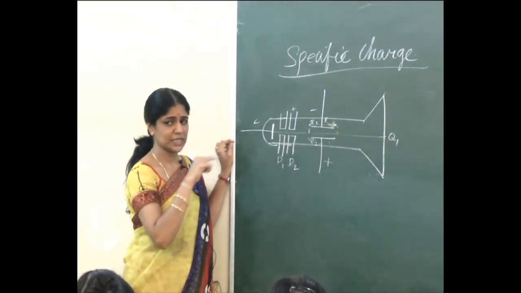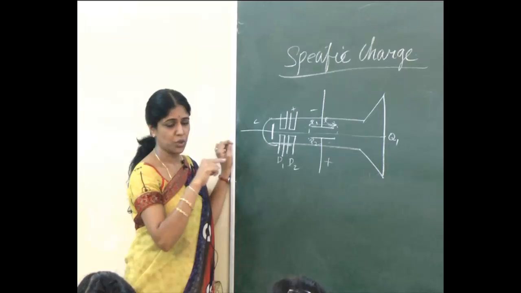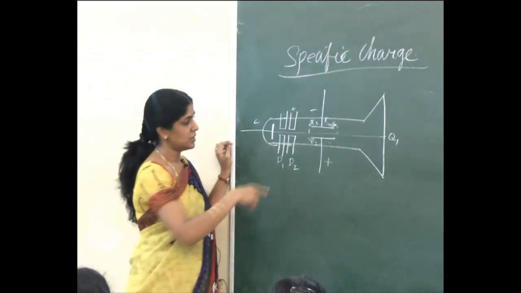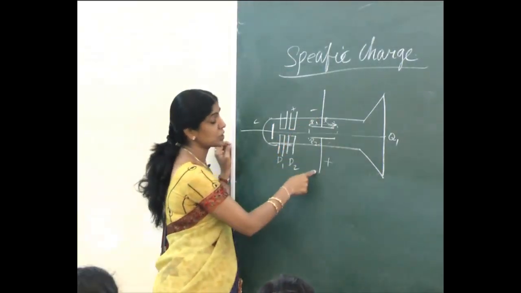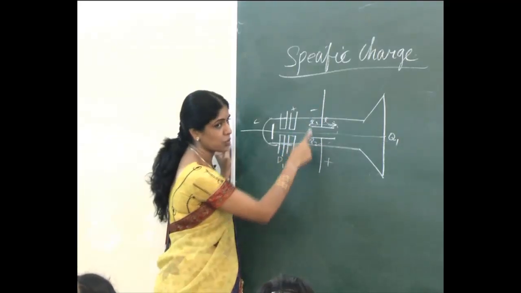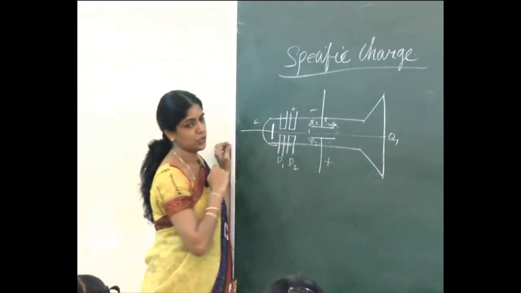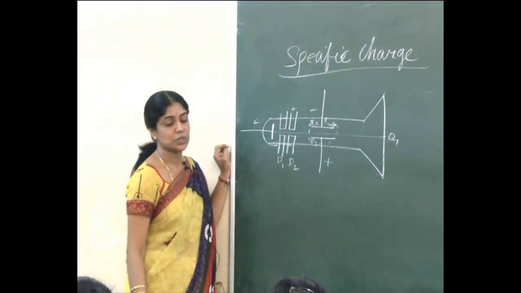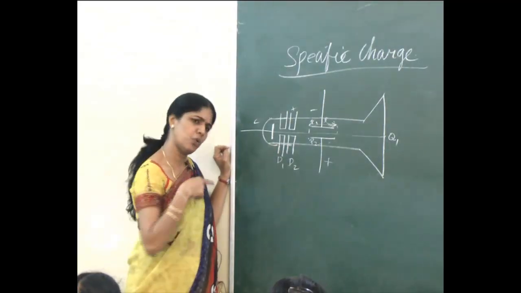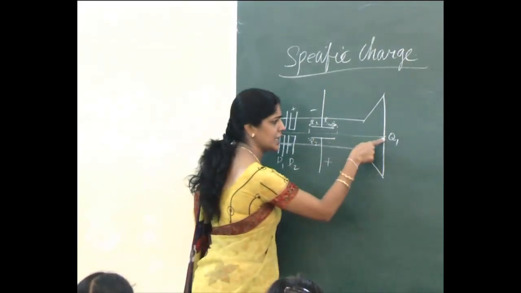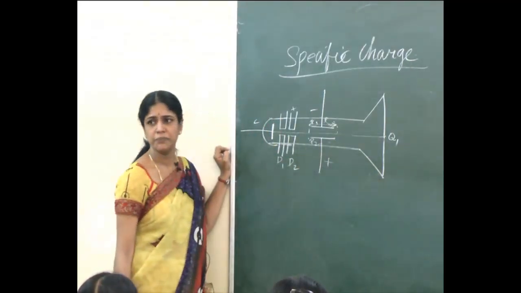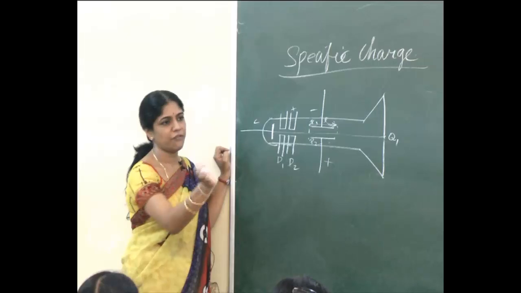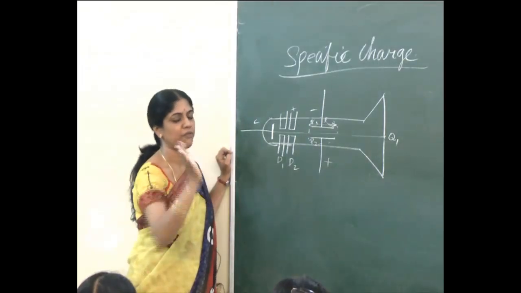What are the rays in the cathode rays? Electrons flow aagudhu. See the charge given to these two metal plates. This is negative kuduthirukkom, idukku positive charge kuduthirukkom. Now when the electric field is applied, what happens to the electrons? Will they flow in the straight line path and hit the same place at Q1? என்ன ஆகும்? அது டிஃப்ளெக்ட் ஆகும். எந்த பிளேட்டை நோக்கி டிஃப்ளெக்ட் ஆகும்?